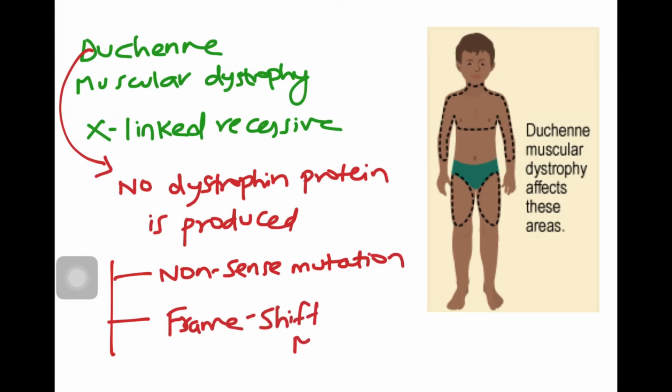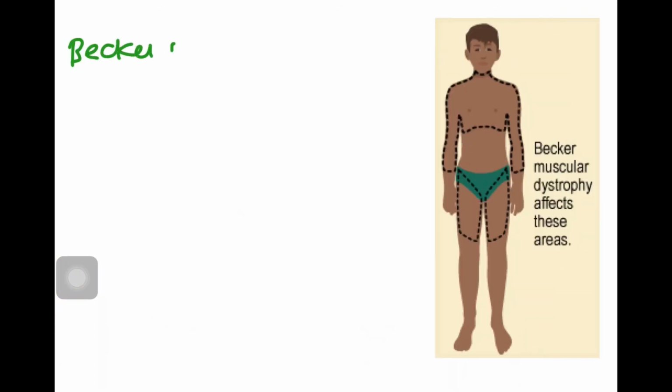The symptoms of Duchenne muscular dystrophy may be delayed development, illness, pain and stiffness in the muscle, inability to walk, walking on toes, difficulty in standing or sitting, learning disability, and frequent falls. You see in this picture, this area is mainly affected. Duchenne is a genetic mutation that stops the body from producing dystrophin, a protein that muscles need to work properly.